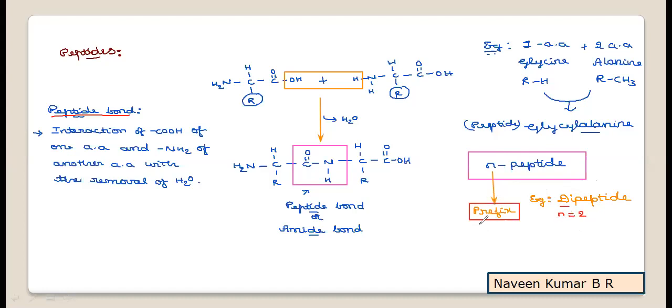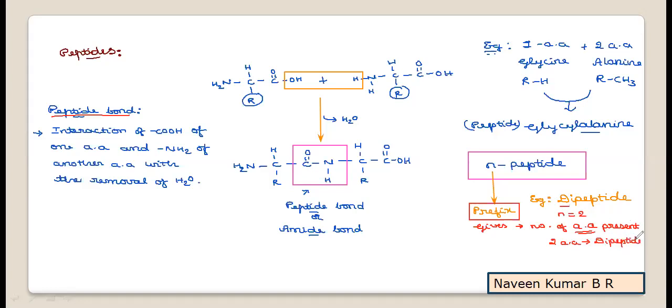Hence the prefix value gives the information of the number of amino acids present in a protein. As it is a dipeptide, N is equal to 2. So there are 2 amino acids in the respective peptide, that is, the dipeptide.